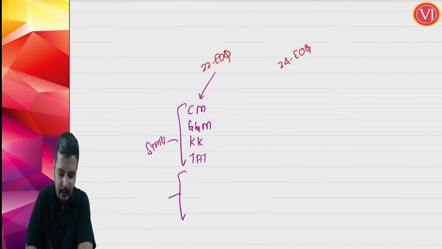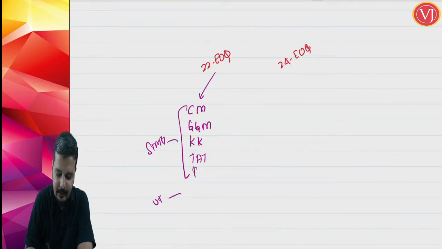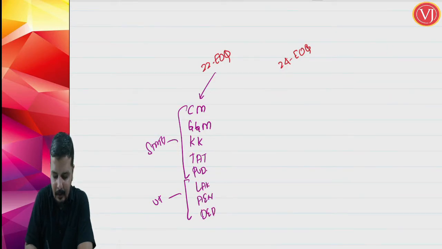The union territories covered are Puducherry, which for the purpose of GST is treated as a state, then Lakshadweep, Andaman and Nicobar, and Daman and Diu along with Dadra and Nagar Haveli.